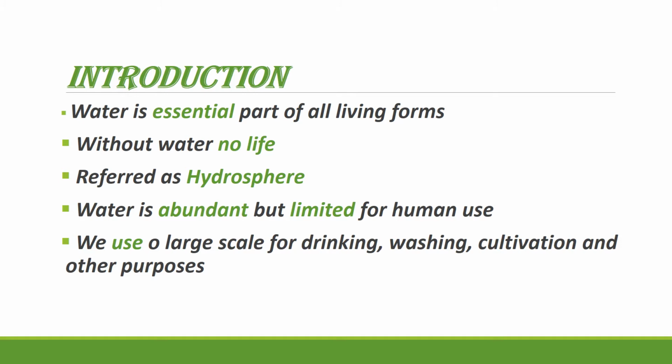Water is abundant but limited for human use. There is a great deal of water on the earth, but it is very limited for human use.